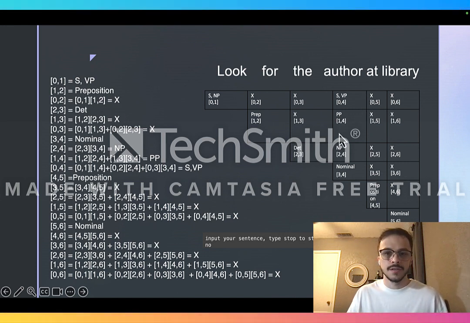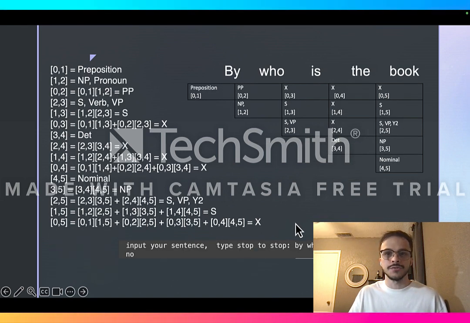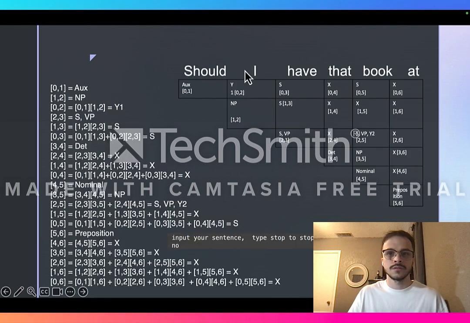So there's an X. And also coming down to our input, your sentence, our parse code on the bottom, there is a no indicating that it's not accepted. And the same goes for these next two here. By who is the book? Not accepted. Should I have that book at? Not accepted.